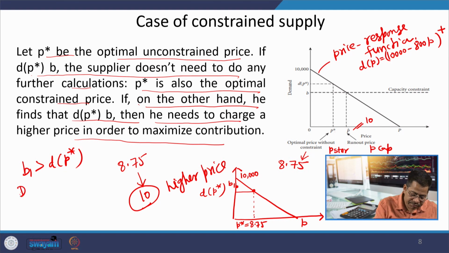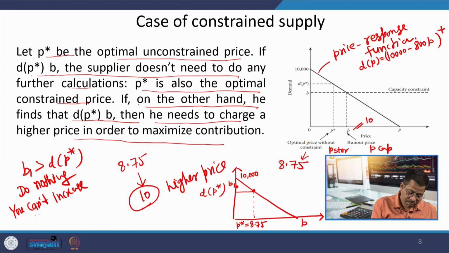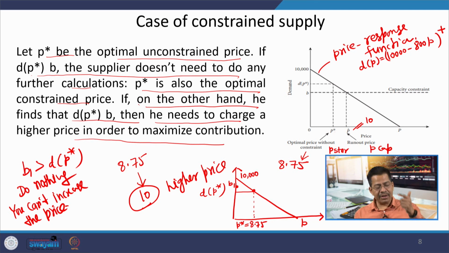If B1 is higher than this demand at P star, then do nothing. Here you cannot increase the price. Why can't you increase the price? Because by increasing the price, demand will lower further, and you will have some excess capacity which remains idle.